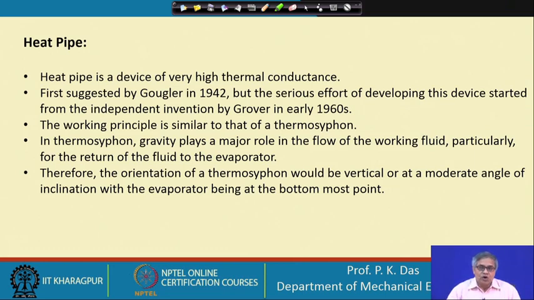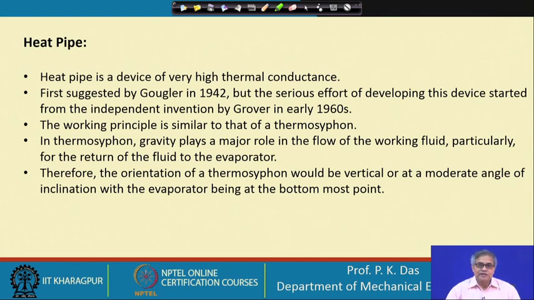Now, the heat pipe is not new. For long, heat pipes have been advocated, or the design of the heat pipe has been proposed by people. The first suggestion came from Gaugler in 1942. But serious effort for developing these devices started from the independent research or invention by Grover in the early 1960s, and from then onwards we have had different kinds of heat pipe designs.